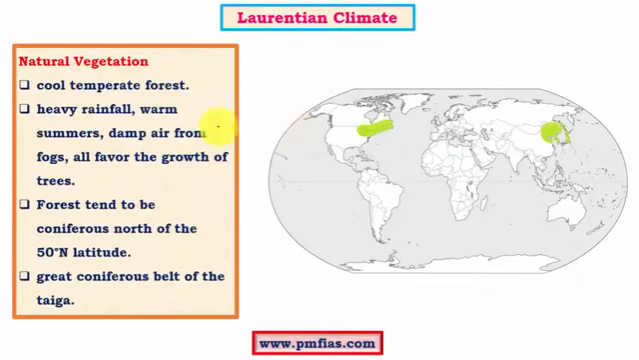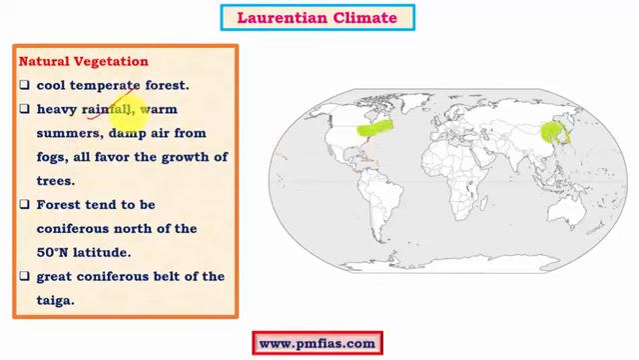Coming to natural vegetation, here we have both conifers as well as deciduous trees. Conifers exist above 50 degrees north latitude, especially above the Great Lakes region, whereas the regions below the Great Lakes see deciduous forests. We know that deciduous forests are the ones which shed their leaves in extreme climatic conditions. Here the deciduous trees shed their leaves in the winter months because of severe cold.